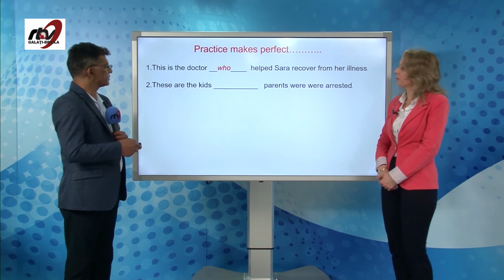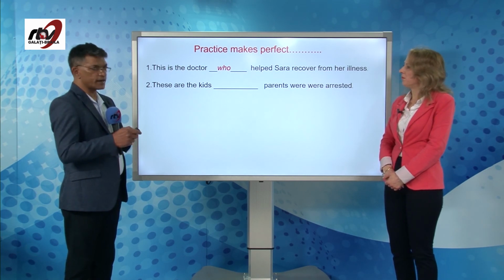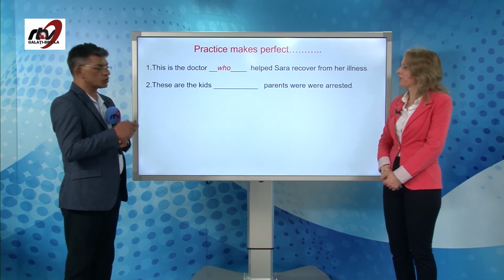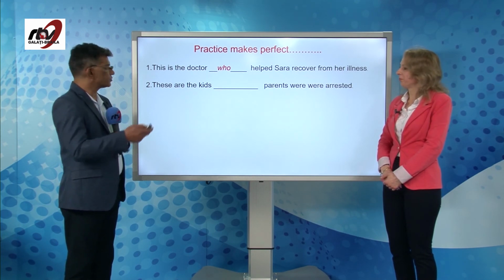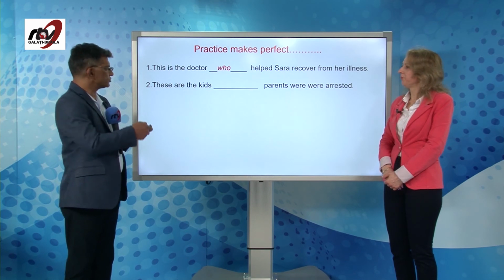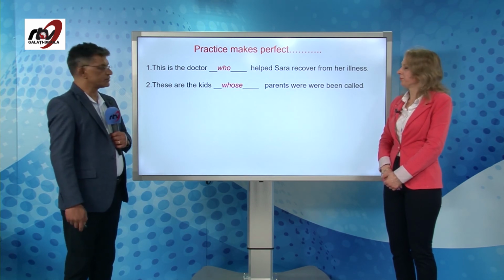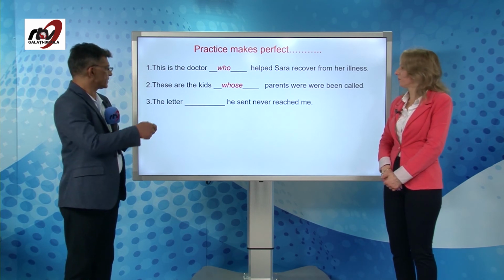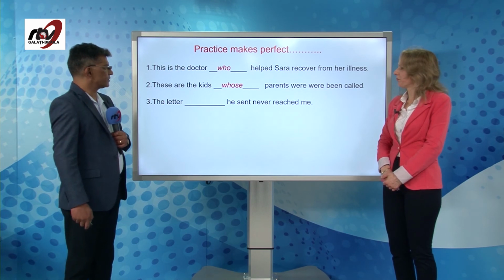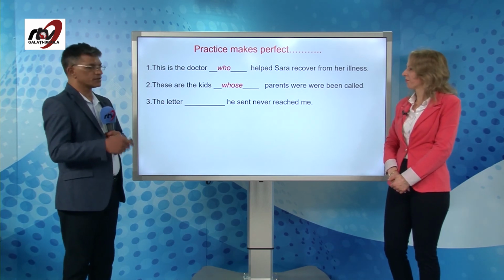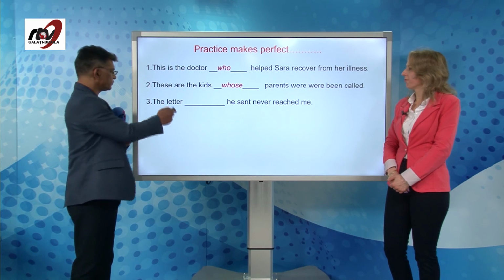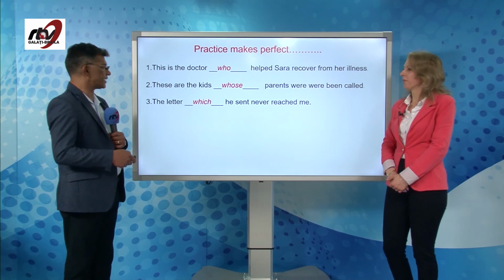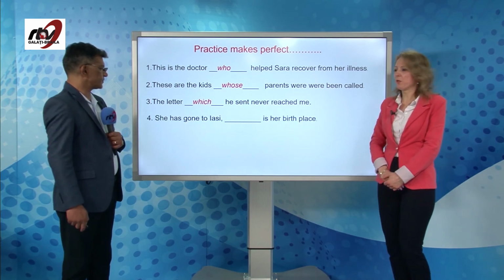Very good. These are the kids dash parents were arrested. So out here we are talking about somebody, possession. So these are the kids whose parents were called. And the third sentence, the letter dash he sent never reached me. We need a pronoun for this thing, letter. So I can either use which or I can also use that. That, of course.